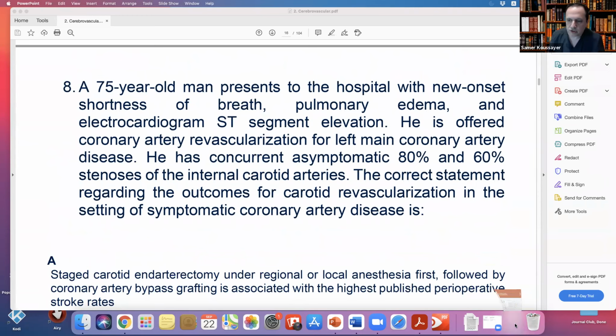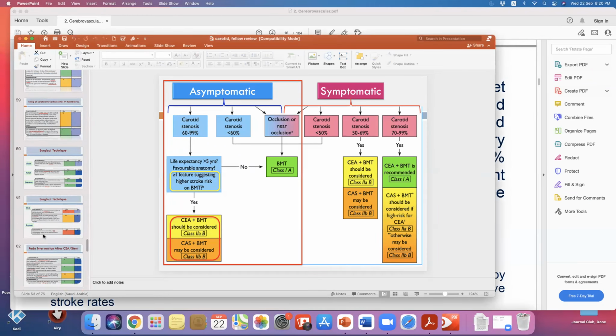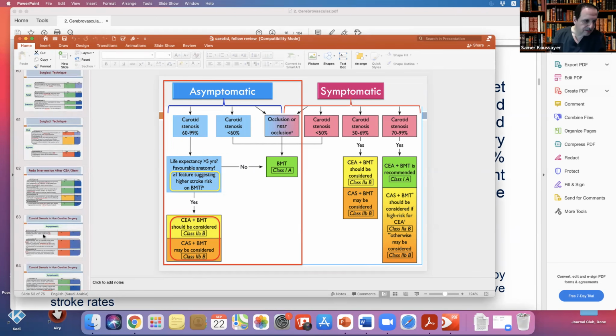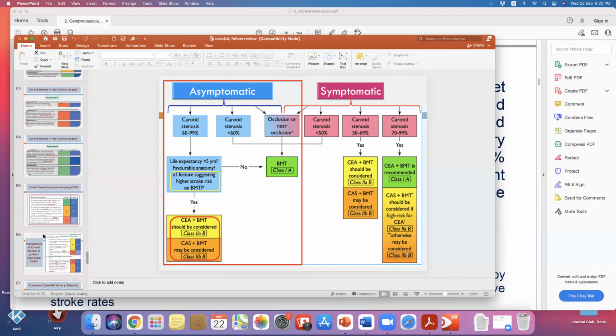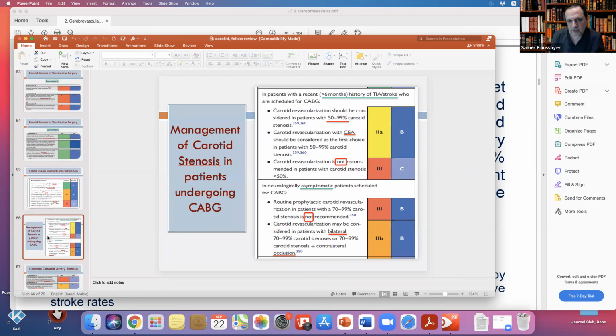Yes, this is a guide. Let me show you the guideline. I agree with 100%. This guideline said, if 80%, I will leave him alone, as you said. Yes. Let me see. Left main. The problem is it is a left main. Yeah. Here, let me show you. Do you see my screen now?